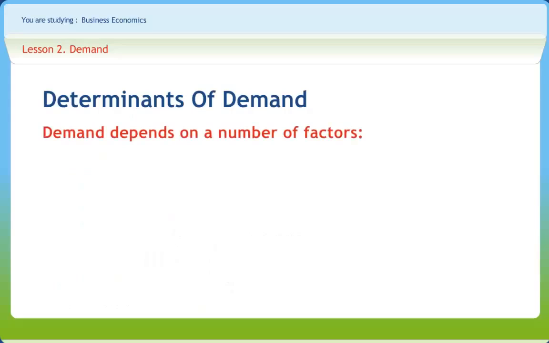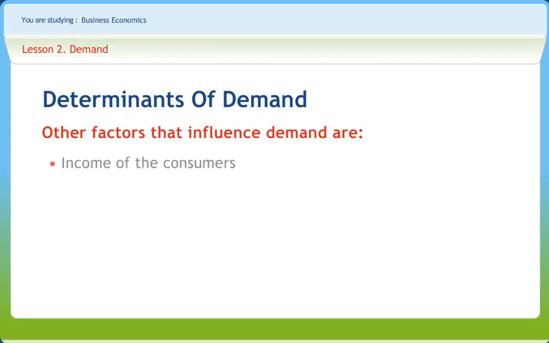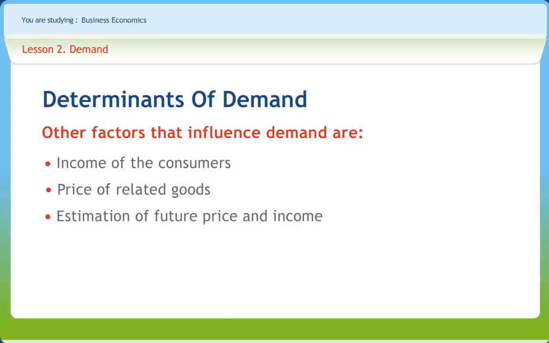Demand depends on a number of factors which are referred to as explanatory variables. The most important variable that influences demand is its own price. Other factors like income, consumer preferences, etc. remain constant. A consumer buys more at a lower price and less at a higher price. Other factors that influence demand are the income of the consumers, price of related goods, estimation of future price and income, advertising expenditure undertaken by the firm, and taste and preferences of the consumers.